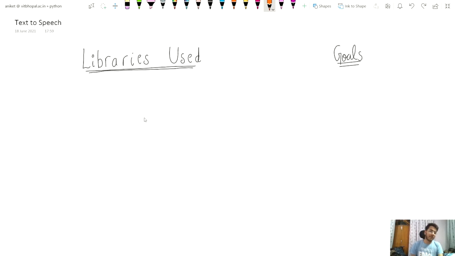Let's see the project. Let's see the libraries used in today's project for text to speech. Only one library will be used, that is pyttsx3, and this is the only library which will convert your text into audio and audio files, you can say.